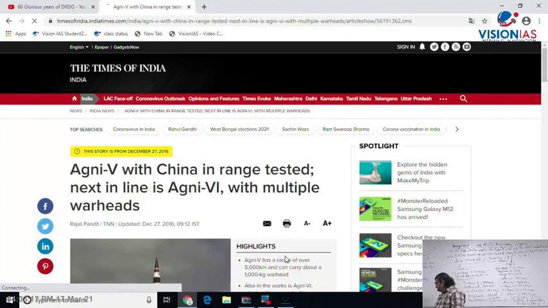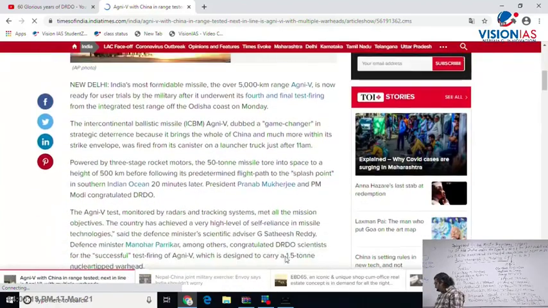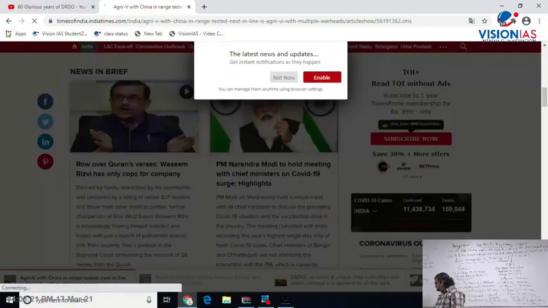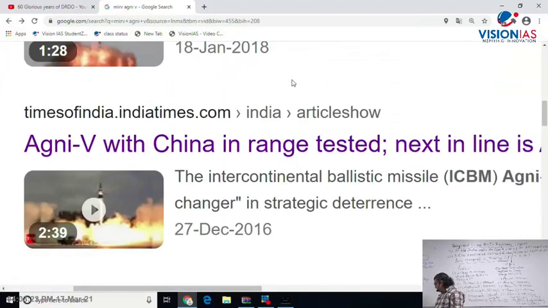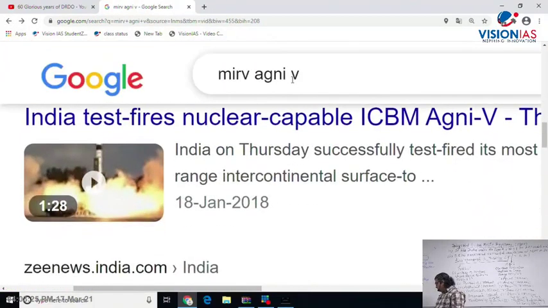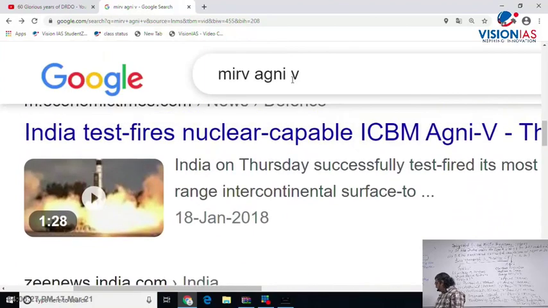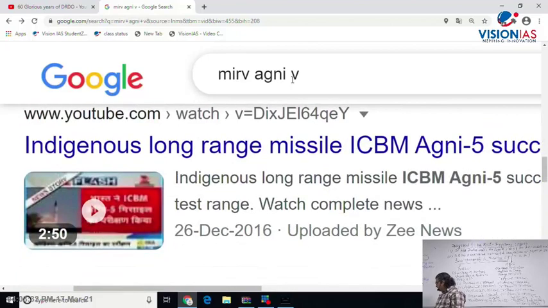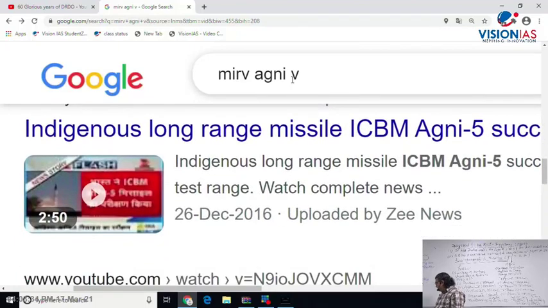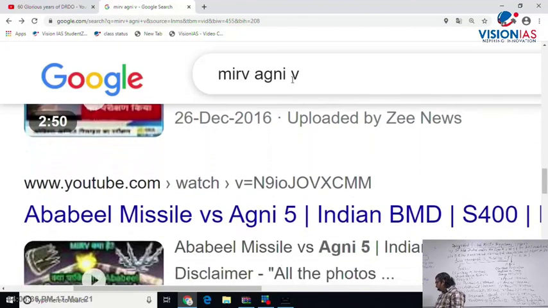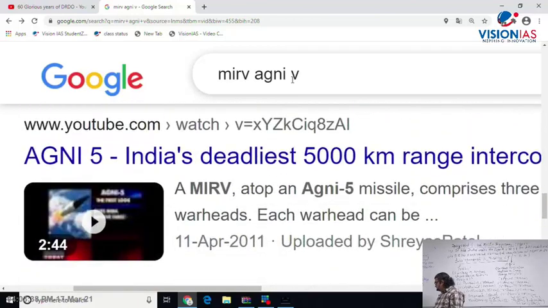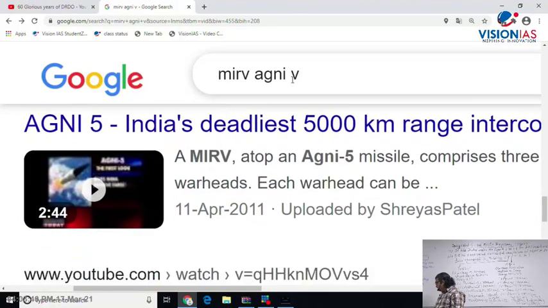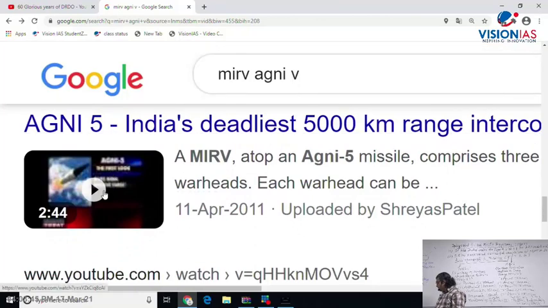See, Agni 5 testing was successfully done by DRDO. And right from 2018, you will always find the news, right? You'll always find this particular ICBM, indigenous long range Agni 5 missile. Many of the news channels have covered that. You'll find 5,000 kilometer range. And the MIRV version has also been developed. Now you can see here.